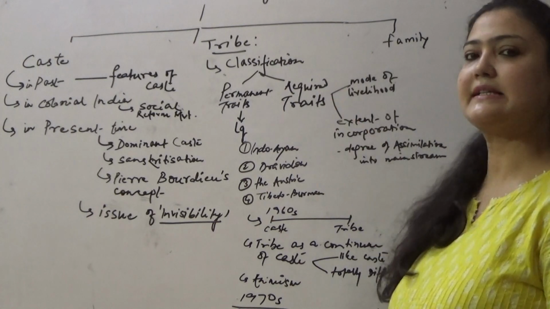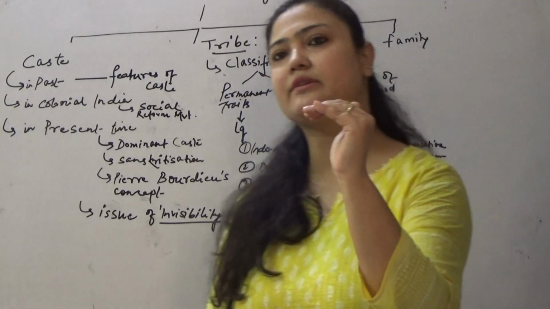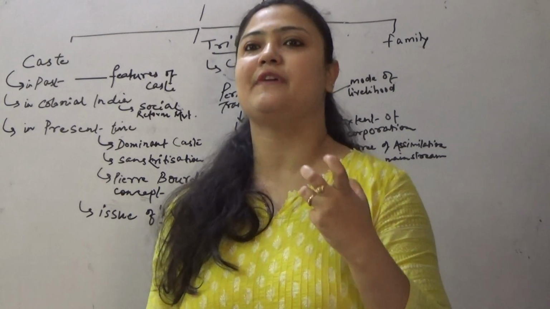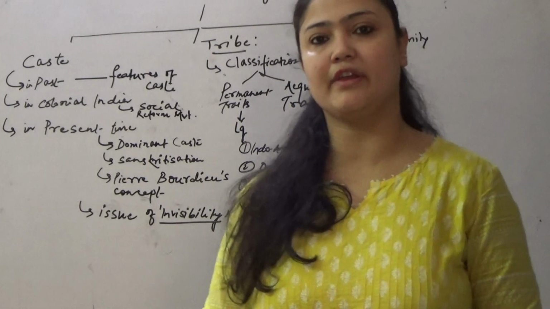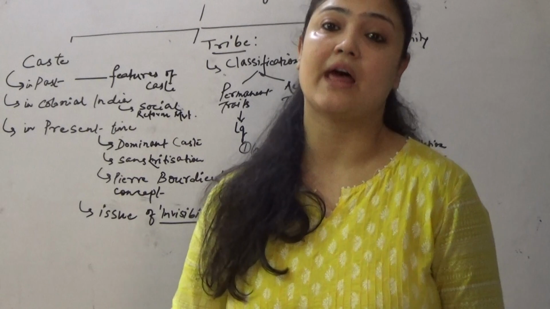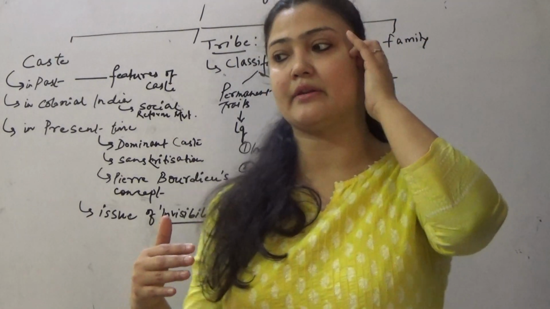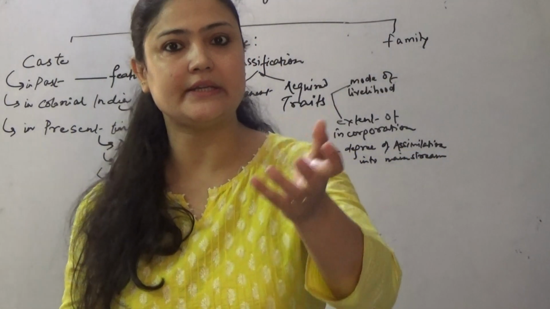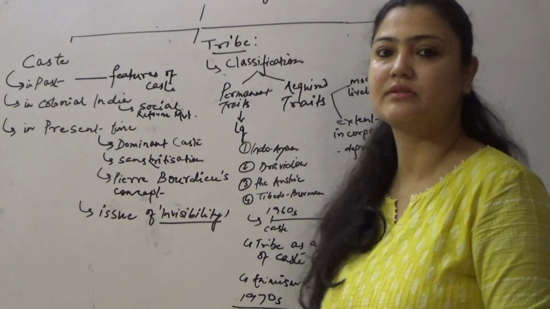Now when I say that the tribes are also defined on acquired traits, it is important to understand that tribes are also defined on the basis of the mode of livelihood. That is, what is the mode of their livelihood? Whether they are farmers, fishermen, food gatherers, hunters, and so on, they are also defined on that basis.